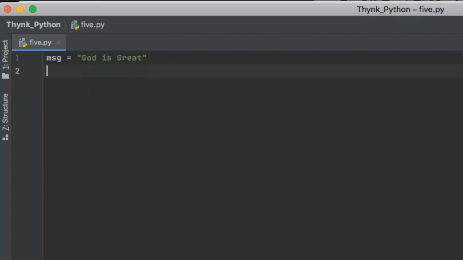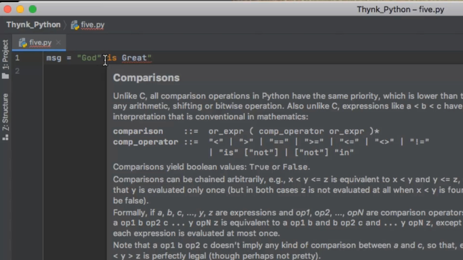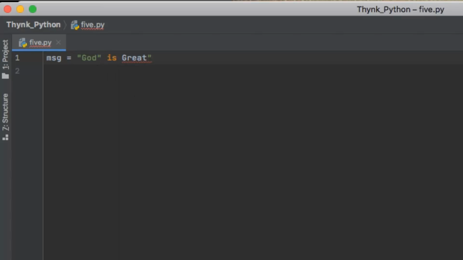Now what if I want to print a statement? Let me delete this print statement for a while. So what if I want to print a statement where I want to keep God inside the double quotation marks? Now what is happening here? The moment I use these double quotation marks, Python thinks that the string has ended here, because we use the double quotation marks for the starting and ending of a string.